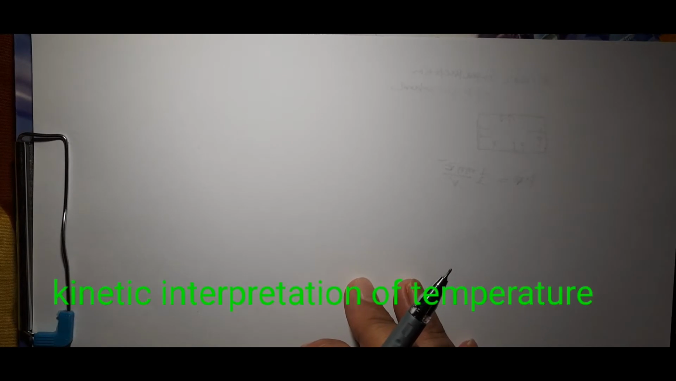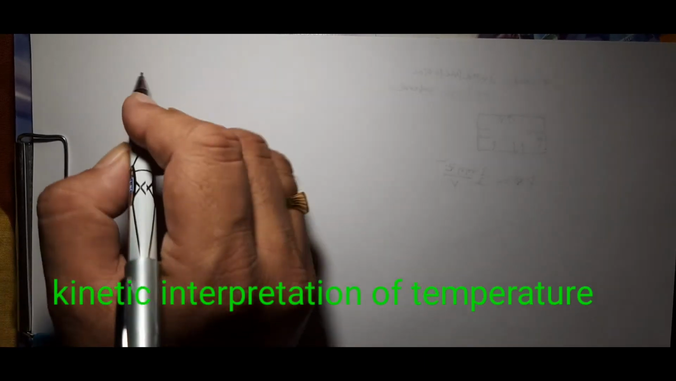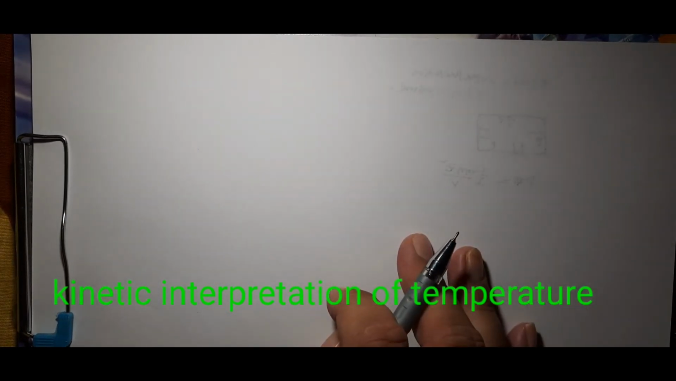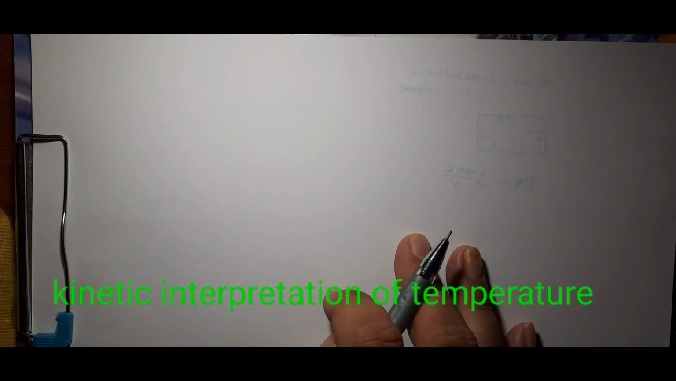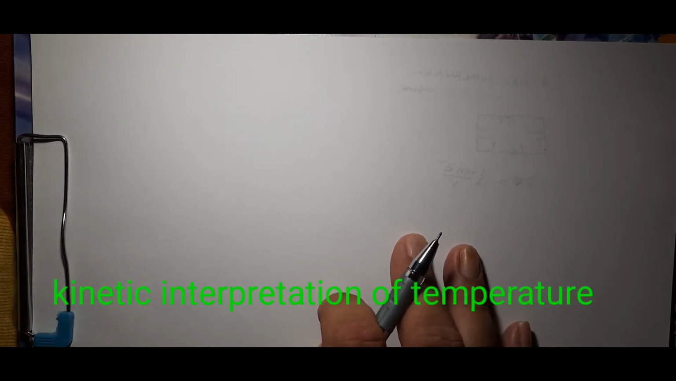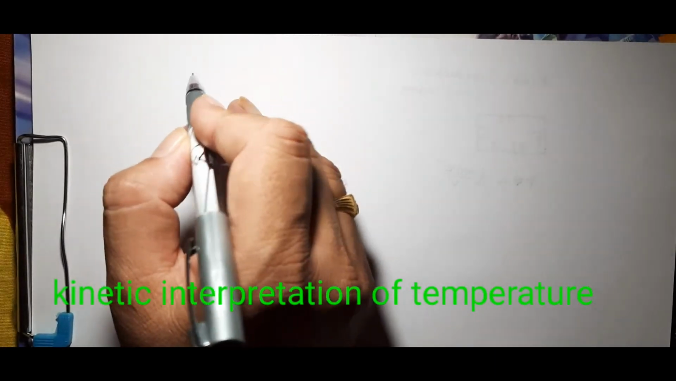Now we are going to discuss the kinetic theory of gases in first year physics. We know that the molecules in a gas are moving in random directions and colliding with each other. The collisions between these molecules are elastic collisions.